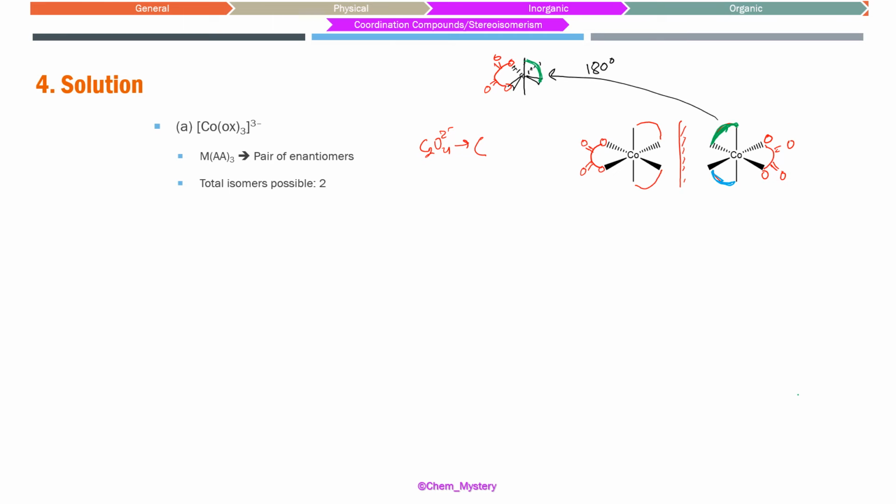And this blue linkage in the second molecule, which is from bottom to front left, is going to be from bottom to rear back. This is going to be backwards basically. This green bond is going to be on the front side, something like that. So this is molecule number 1 and this is molecule number 2, and this is molecule number 2 dash, the same representation as molecule number 2.